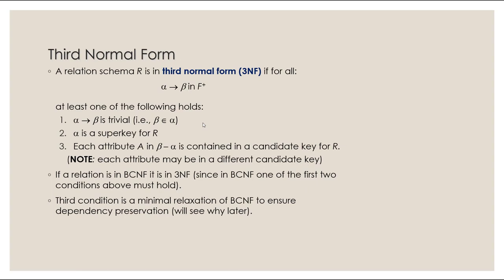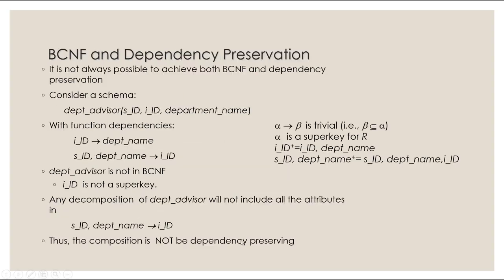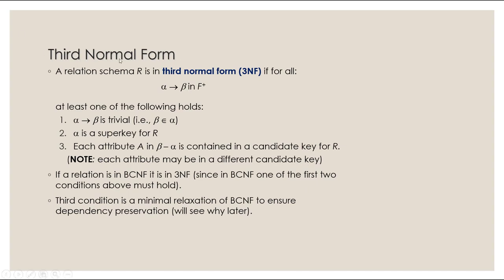Okay, so that was BCNF. BCNF can be hard to achieve at times, and with BCNF, dependency preservation is not always guaranteed. Sometimes in the process of decomposing it, we might lose one or more dependencies, which is not ideal. So because of that, we sometimes use another form called third normal form, short for 3NF.